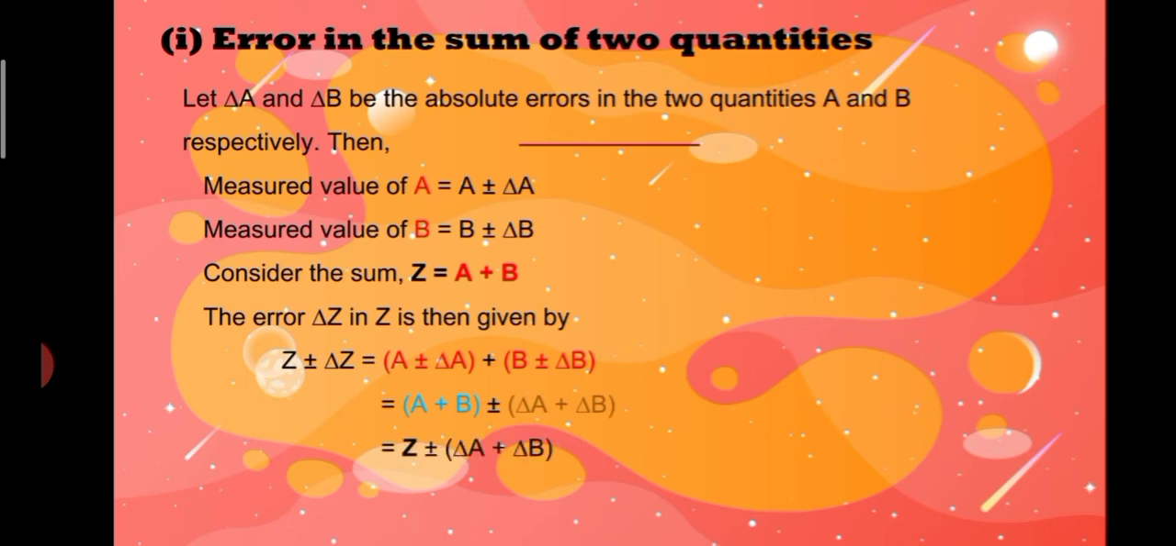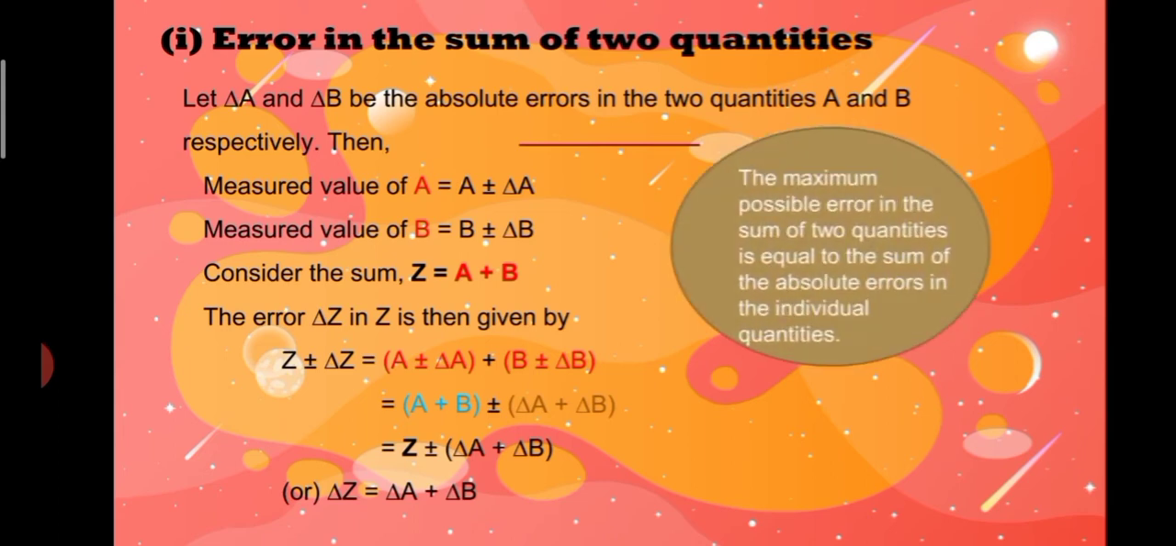Here we replace A plus B as Z. So here Z is equal to A plus B. Plus or minus del A plus del B, or del Z is equal to del A plus del B. The maximum possible error in the sum of two quantities is equal to the sum of the absolute errors in the individual quantities.